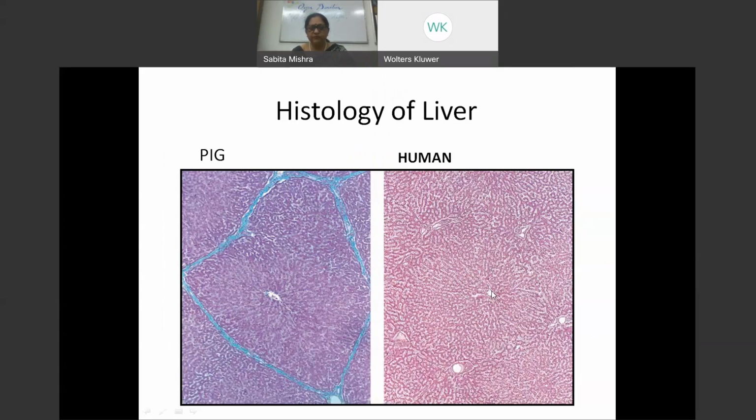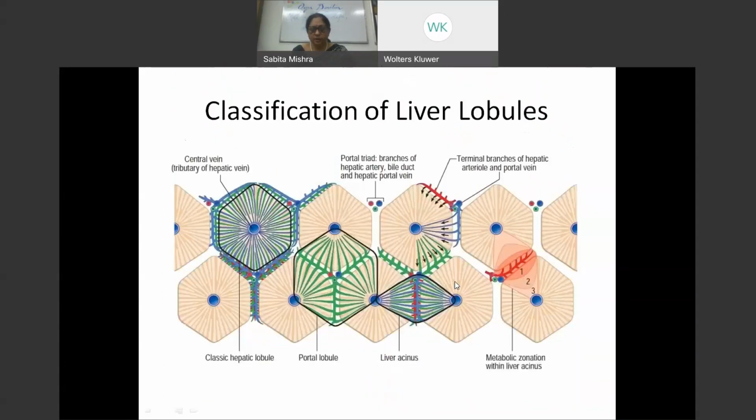approximation of this. So we have the central vein with, on the sides of the hexagon, the portal triads, with these cords of cells going, which are the hepatocytes. And this is a schematic diagram to show you the liver lobule, which is hexagonal in shape. This is the anatomical lobule with the central vein, portal triads on the corners of this hexagon, and liver hepatocytes arranged as organized plates.